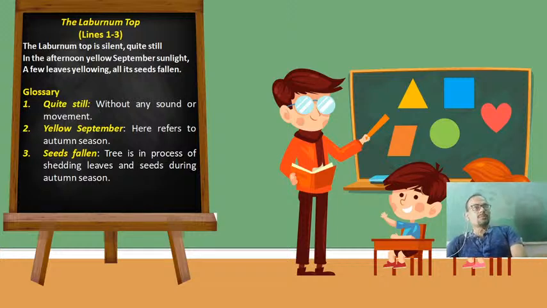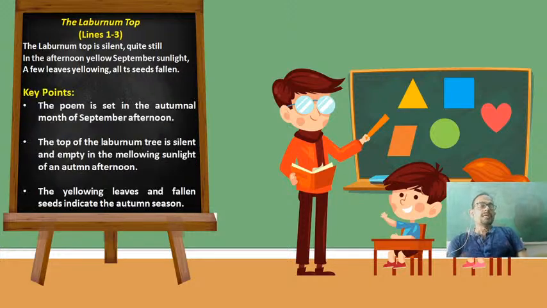Therefore, in the autumn season, in the Laburnum tree also the same characteristics are being observed. So this is lines 1, 2, 3. Now I shall move on to the key points, whatever I have described to you. I am going to also read out the key points for you.